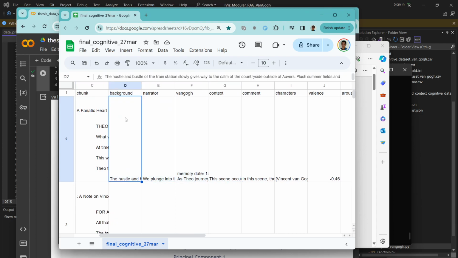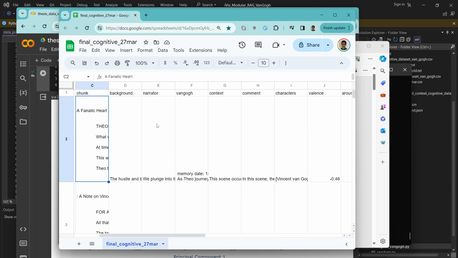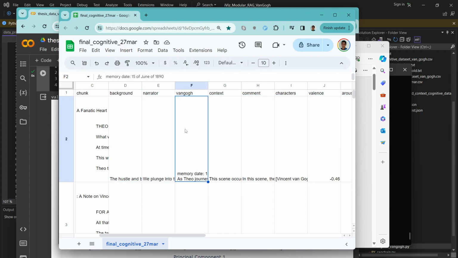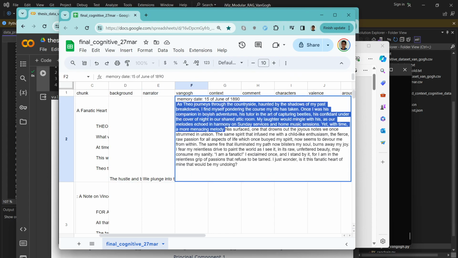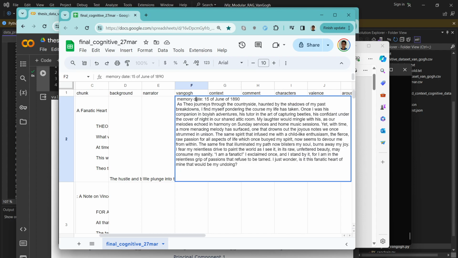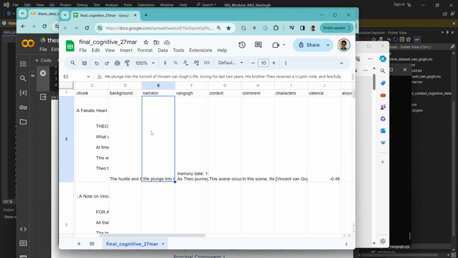The script usually contains background information about the actual scene, then a narrator that explains overall what's happening in the scene, and then the autonoetic memory of Van Gogh. The whole point is to make Van Gogh explain the book as himself, which is kind of just an autobiography, sort of. But the idea is to make it more of a memory biography. So it's not him writing in a diary, but rather him remembering things.